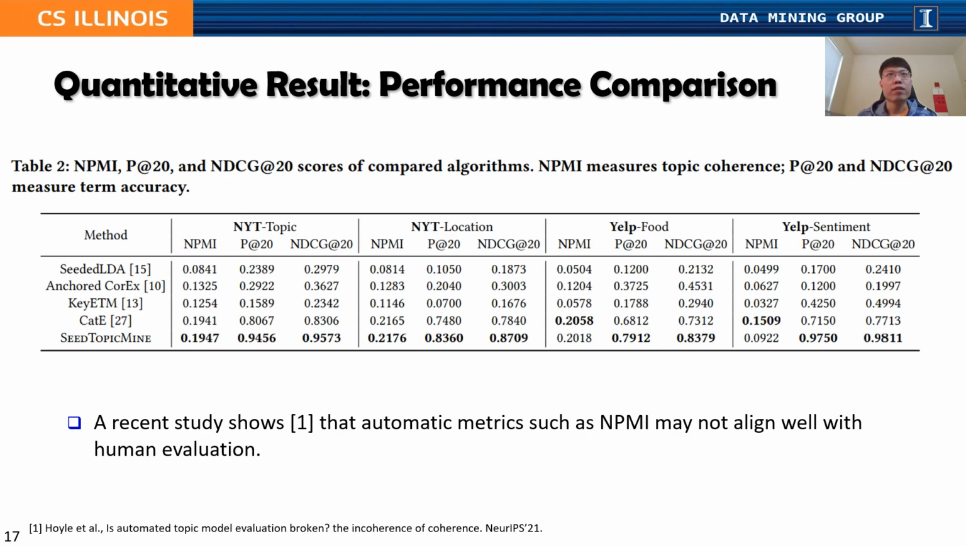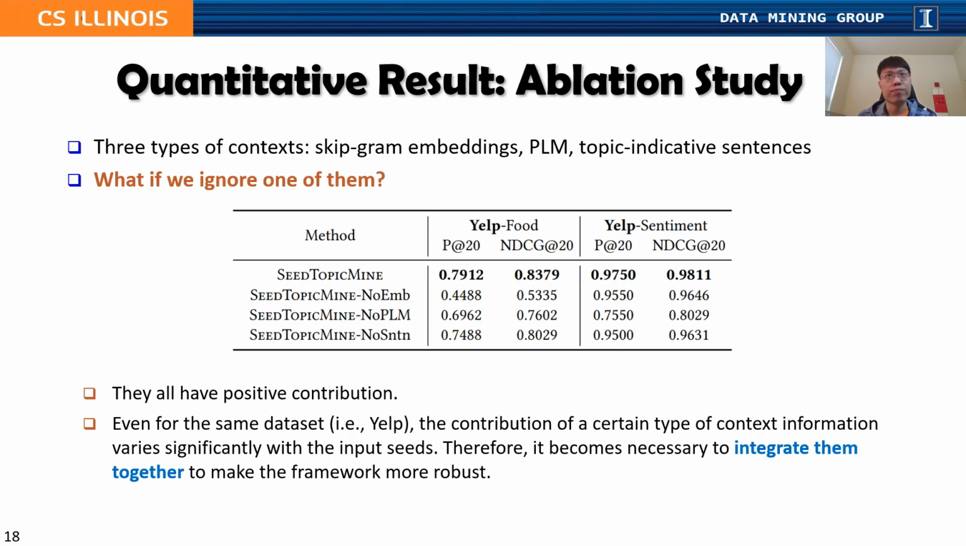Here is the first part of our quantitative result, the performance comparison. We can find that in terms of P@20 and NDCG@20, SeedTopicMine consistently outperforms all baselines by a clear margin. In terms of NPMI, SeedTopicMine is on par with CatE. It is slightly better on NYT, but slightly worse on Yelp. Note that a recent study shows that automatic metrics such as NPMI may not align well with human evaluation. So from this perspective, we still claim that SeedTopicMine performs better than CatE on Yelp, and our qualitative analysis in later slides will validate this claim.